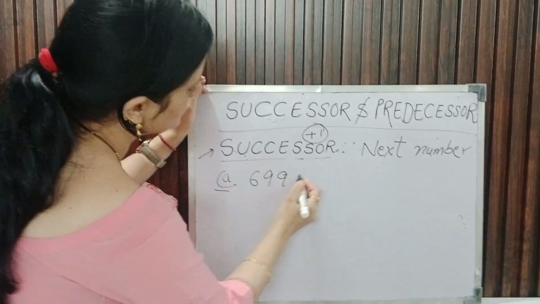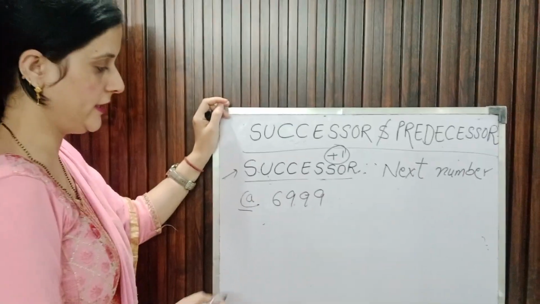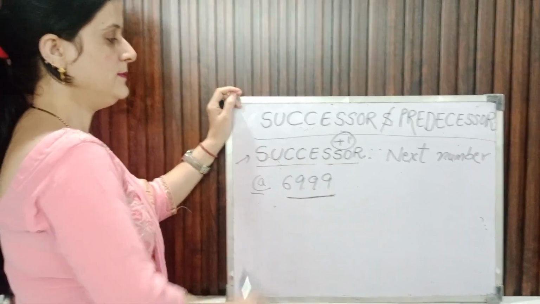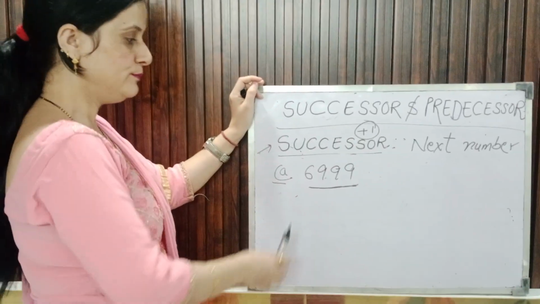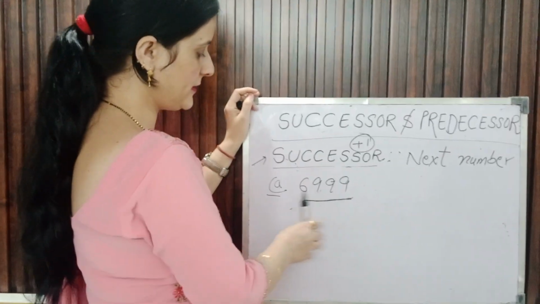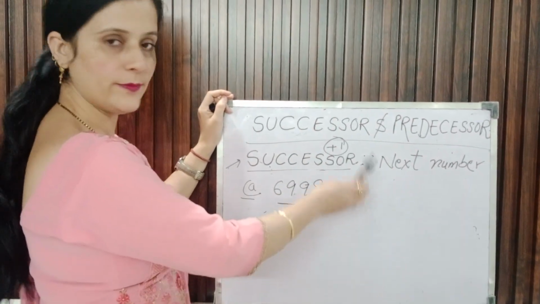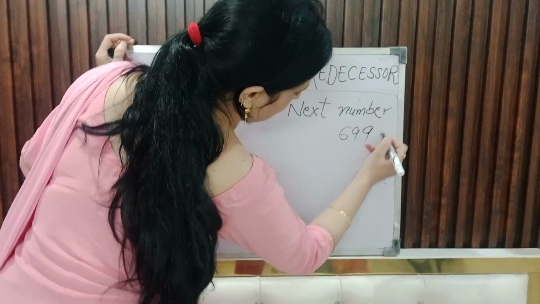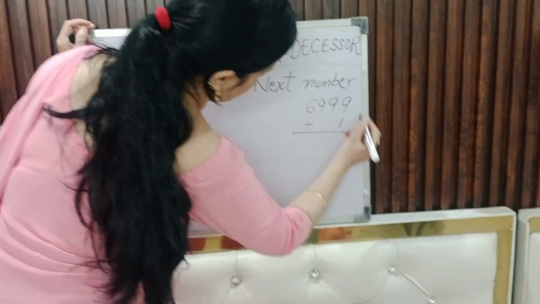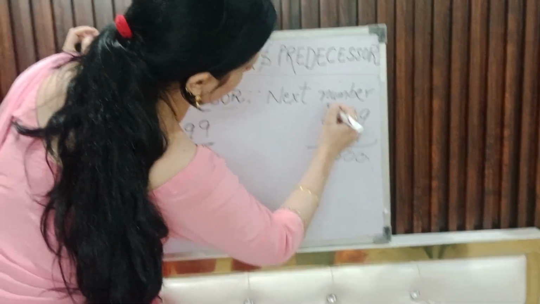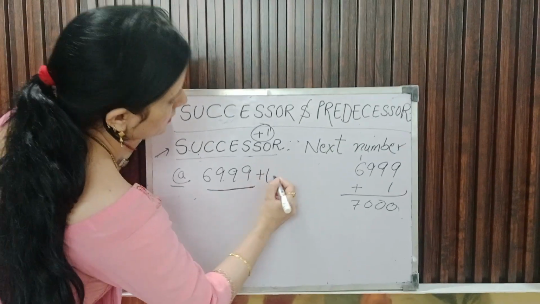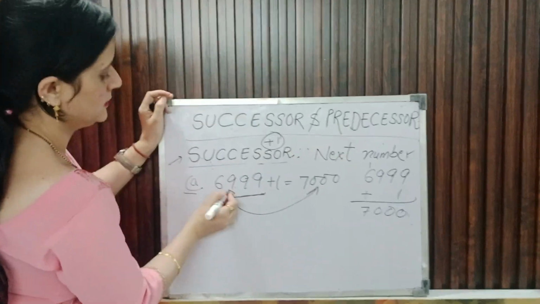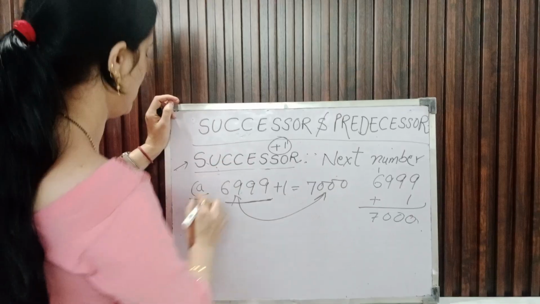Here we have the number 6999, for which we have to find the successor. We have to find the successor of this term. अब successor means the next number. अब हो सकता है कुछ बच्चे सीधा सीधा फाइंड आउट कर लें कि 6999 के बाद जो है वो क्या आएगा, और कुछ को हो सकता है जरूरत पड़े, जो कि हमारा लॉजिक है. Here we have to +1 in this term, 9, 10, 10, again 10. Now it's equals to 7000, which is the successor of 6999.